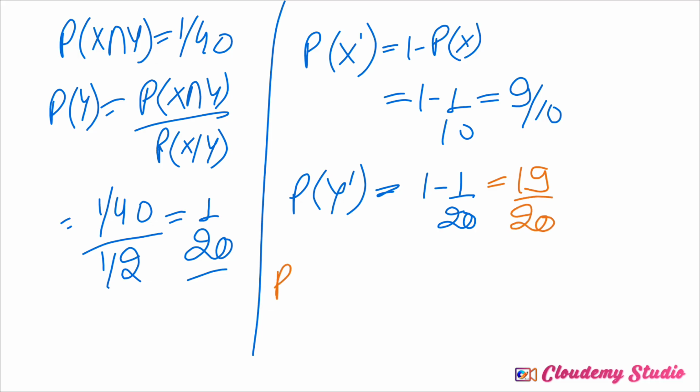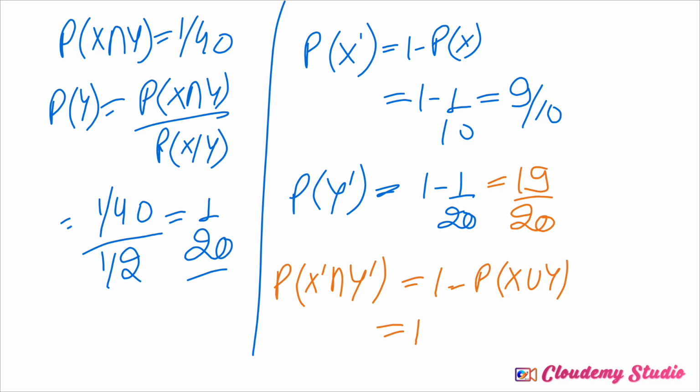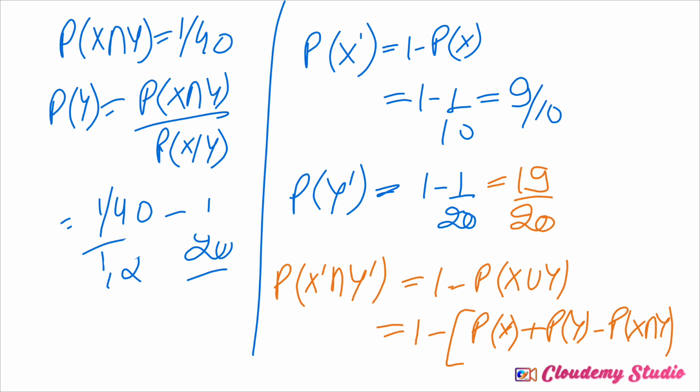Now both not qualified, so it is 1 minus P of X union Y. So that is P of X plus P of Y minus P of X intersection Y. Let me write here only.